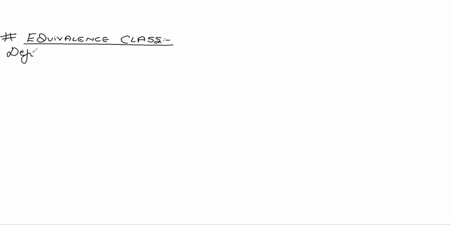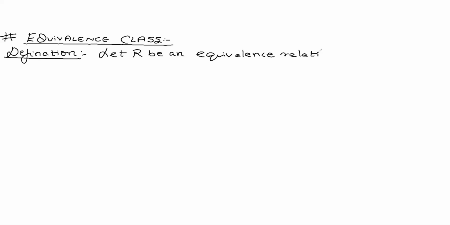So guys, let's write the definition. Let R be an equivalence relation on A. What does this line mean?